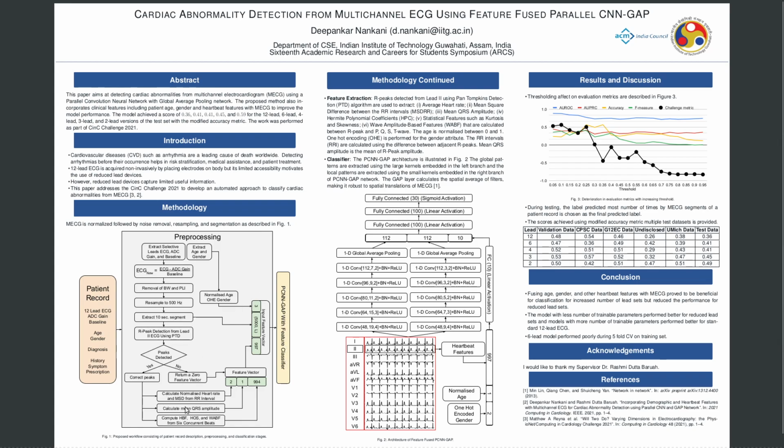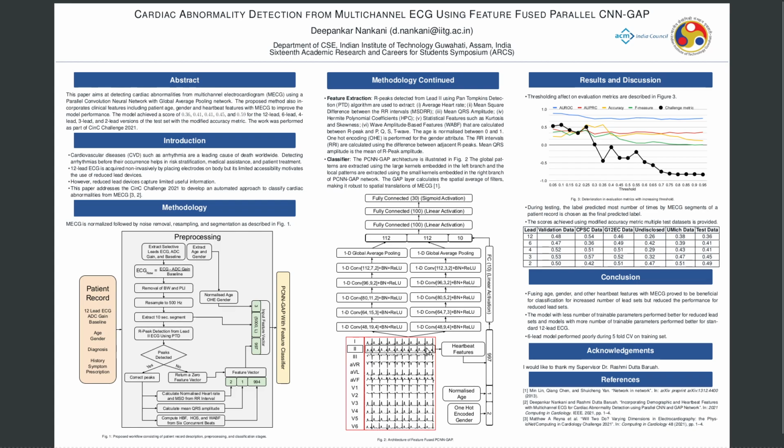During this feature extraction stage, the average heart rate, mean square difference between RR intervals, mean QRS amplitude, Hermite polynomial coefficients, statistical features, and wave amplitude based features were calculated. The age was normalized and the gender was one hot encoded, and all these features are provided to the classifier. So this is the classifier that we have used here.